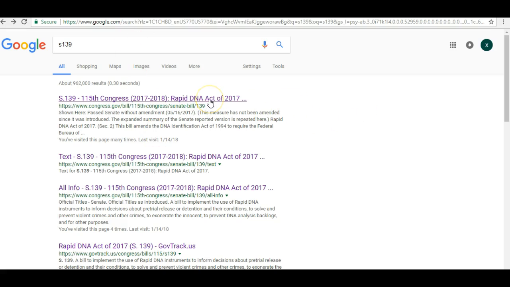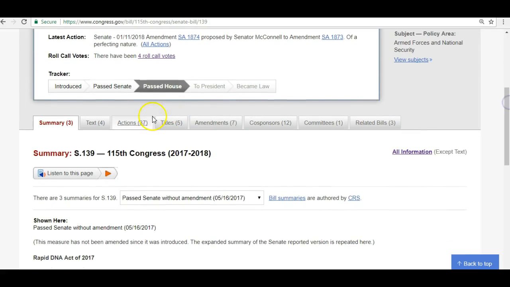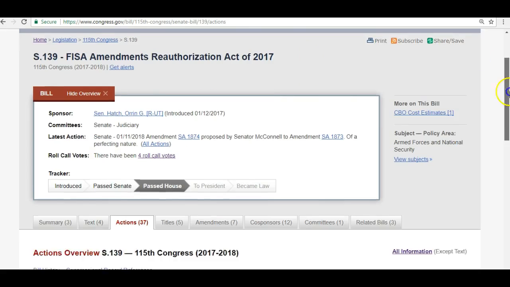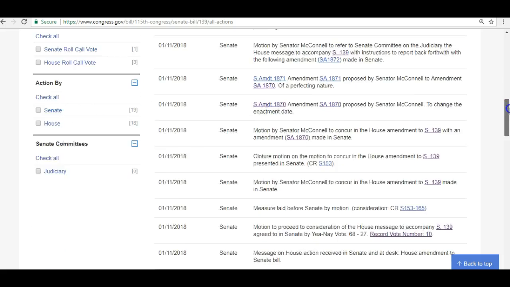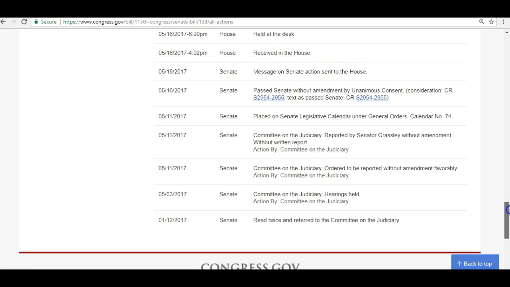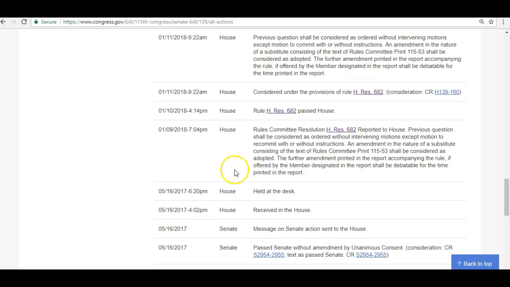S.139, Rapid DNA Act of 2017. Okay, scroll down. Actions. You want all actions. This gives you the complete history. Okay, you can see in January 2017, the Rapid DNA Act was introduced. Okay, you go up to May 16th, it passes the Senate, where it's sent to the House and held at the desk. Okay, here's the key.